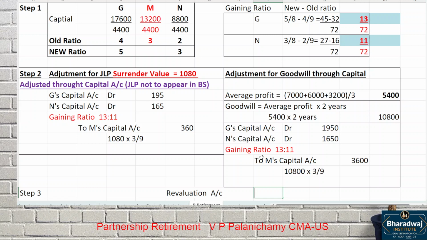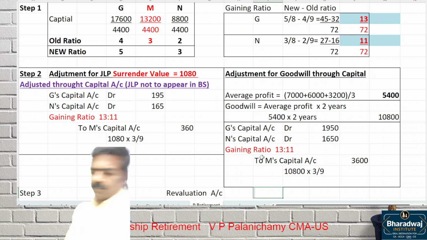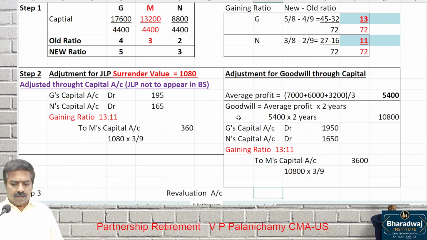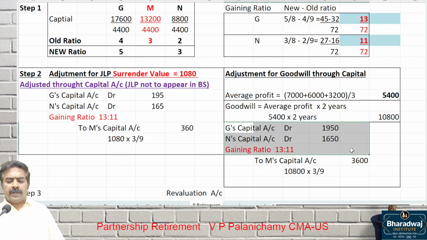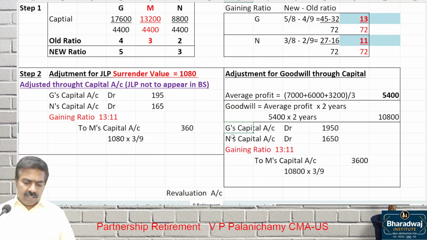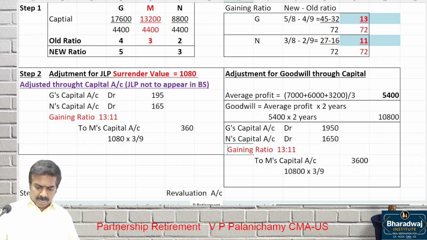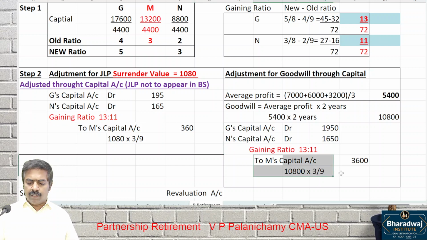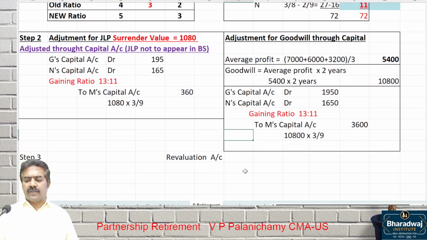So continuing partners to retiring partner, because goodwill should not appear in the books, gaining ratio will be adjusted. Please keep it in mind, the gaining partner will compensate the sacrificing partner. In case of retirement, who are gaining? Continuing partners are gaining. The retiring partner is sacrificing.